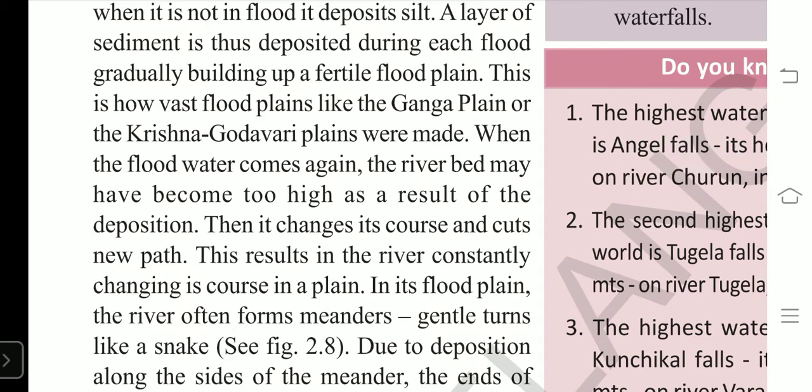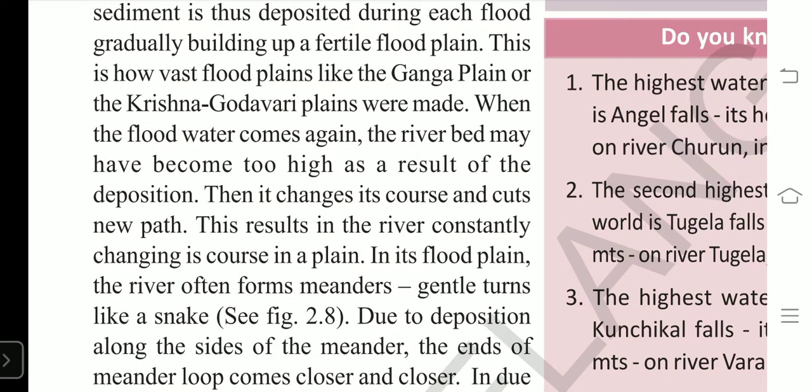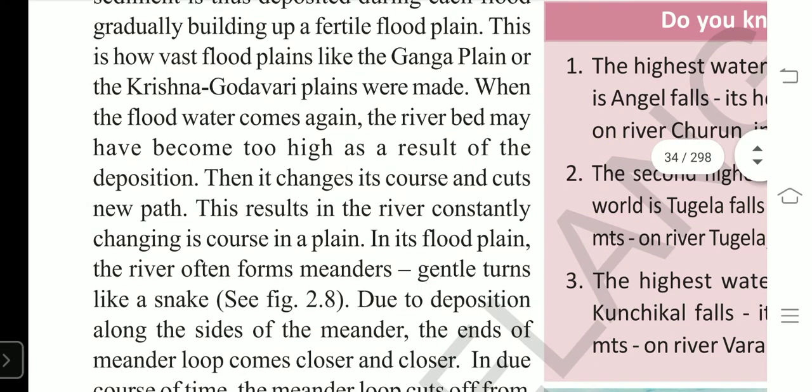Okay, now, in that way we see that deposition is formed, then the river changes its course, right? See, when the bottom of the river rises by siltation, by the deposition, then such a river changes its course. It means its direction. It forms a new path. So this is the reason we find the river constantly changes. Every time it changes its course in the plain.